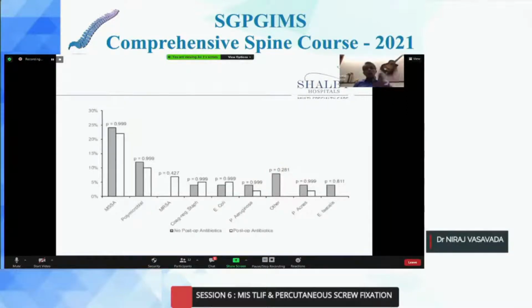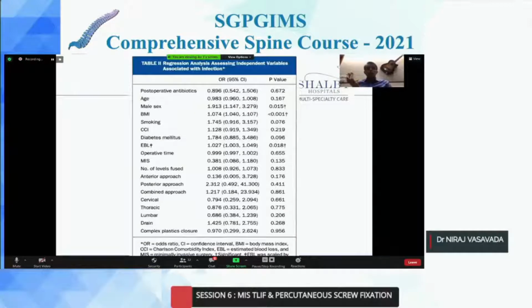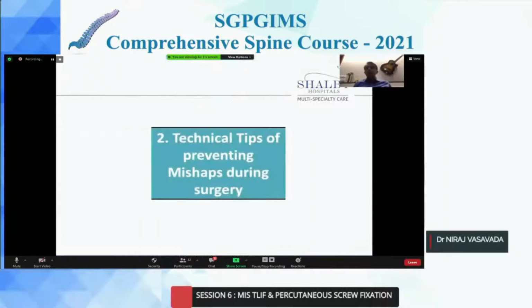They have studied all these strains, GPCs and GNBs both, and they could not find any difference whether you have given preoperative or postoperative antibiotic. Now they did a regression analysis, and they could find that only male sex, higher BMI, and higher estimated blood loss were strongly correlating with postoperative infection, not the postoperative antibiotic. So, in conclusion, whether you give postoperative antibiotic to your patient or not, there is no bearing on your postoperative